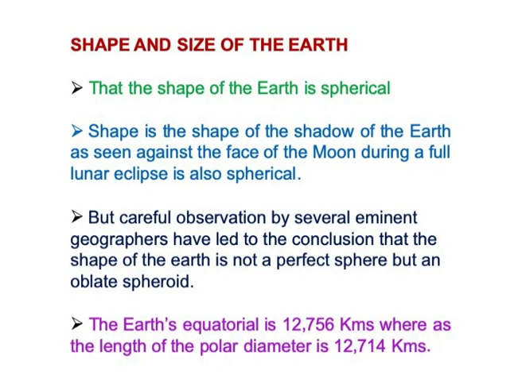And the radius is also important to us, from the equatorial to the polar regions, so we have to measure the length. The earth's equatorial diameter is 12,756 kilometers, whereas the length of the polar diameter is about 12,714 kilometers. Now, the composition or constitution of the earth.